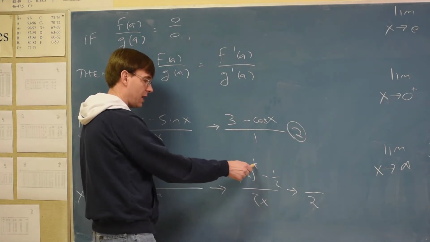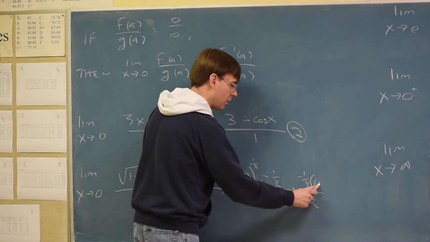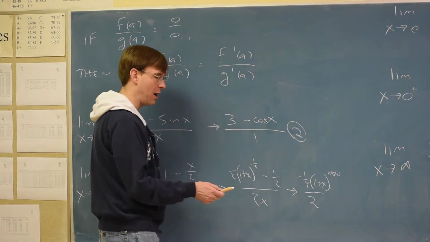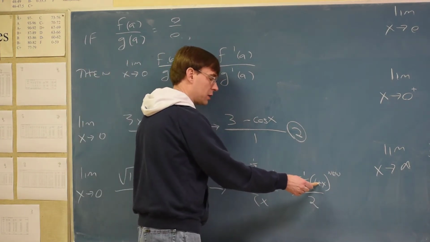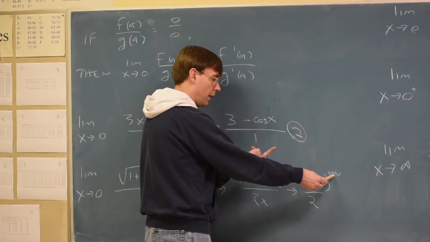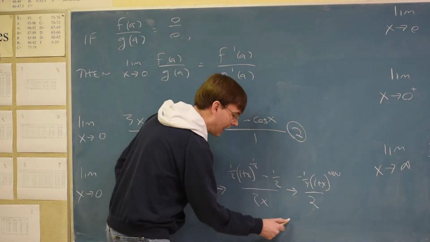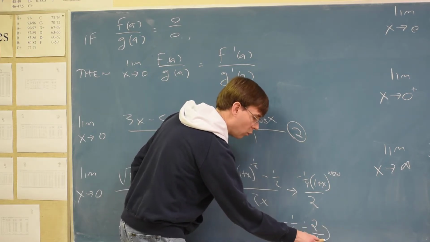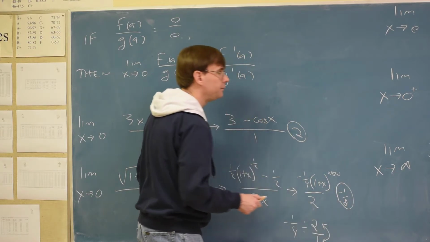The derivative of this would be multiplying the power down to the front to get negative a fourth. 1 plus x would have a new power, but we don't even care what the power is, because if we're plugging in 0, 0 plus 1 is 1. 1 to any power, this new power included, would be 1. Times negative a fourth is negative a fourth. Negative a fourth divided by 2, if it makes you feel better, put it over 1 and flip it, we'd end up with negative an eighth.